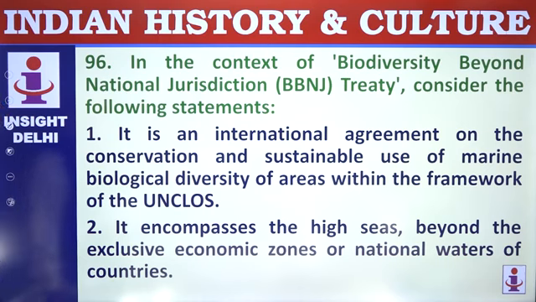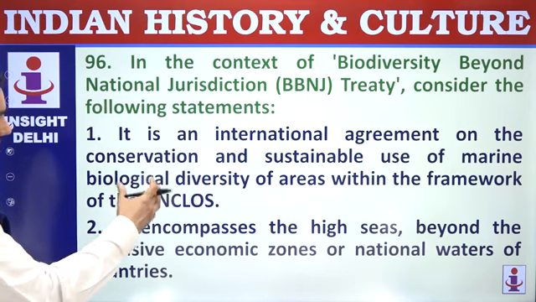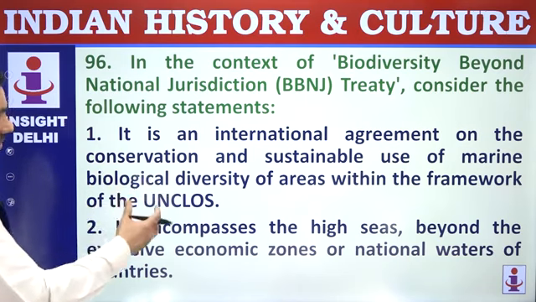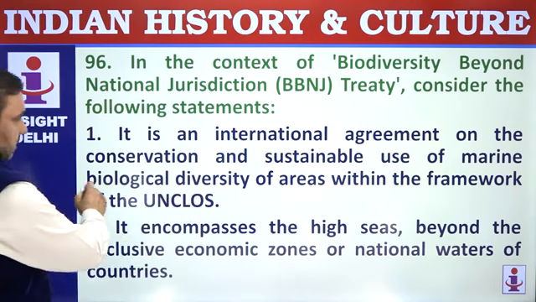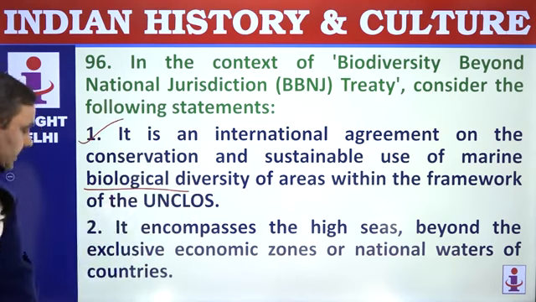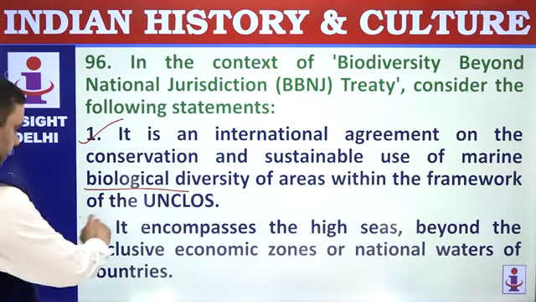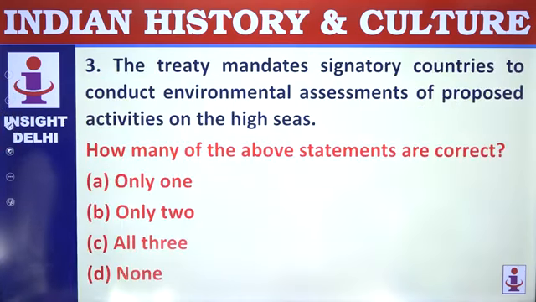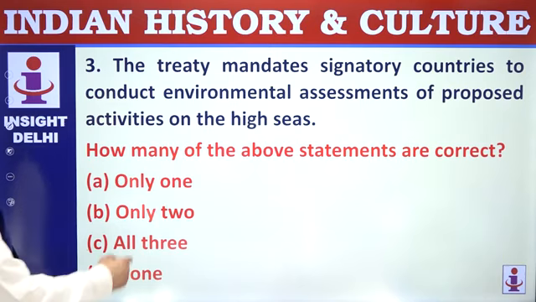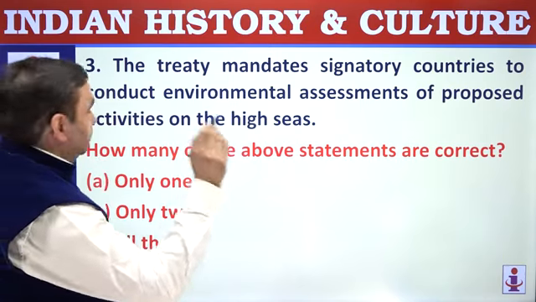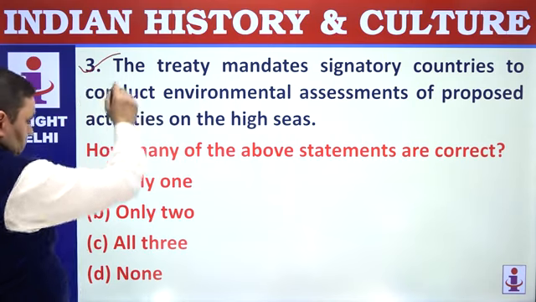96. In the context of biodiversity, the Beyond National Jurisdiction treaty, read the statements. It is an international agreement on the conservation and sustainable use of maritime biological diversity. Correct. It encompasses the high seas beyond national jurisdiction. That's correct here. The treaty mandates signatory countries to conduct environmental assessment of proposed activities. That's correct. All three are correct here.